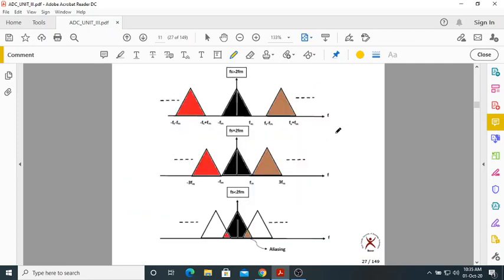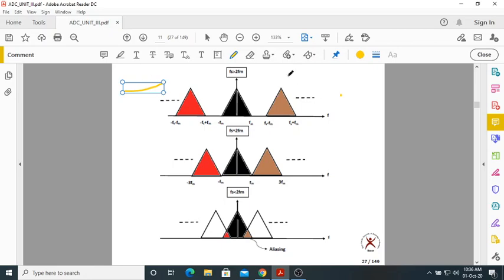Okay. Now, this is the spectrum of the sampled signal. First of all, let me take this as the message spectrum, with an arbitrary shape for the message.